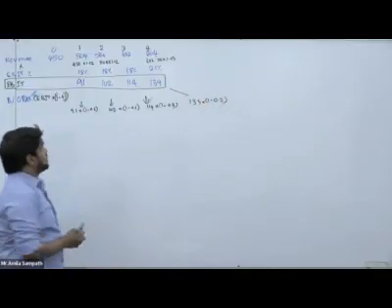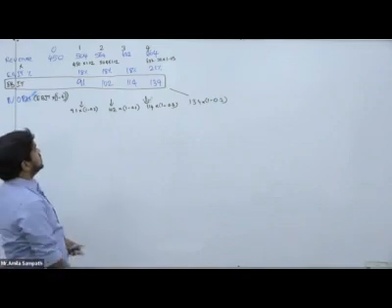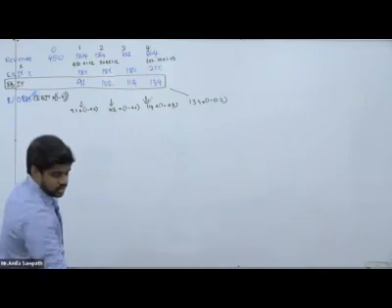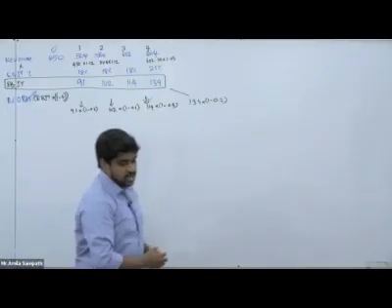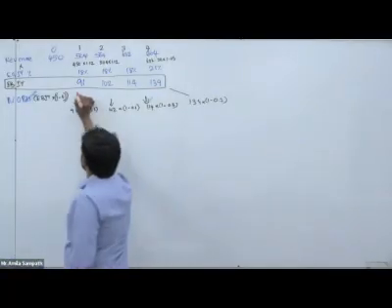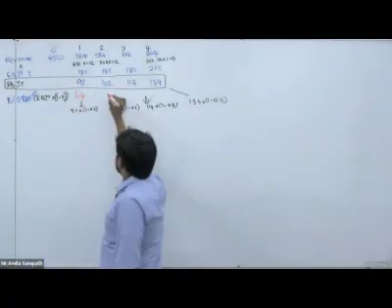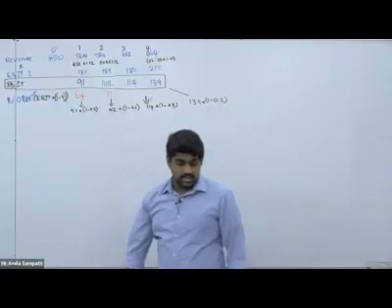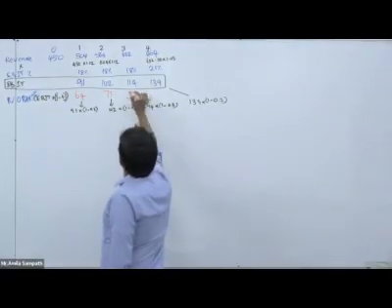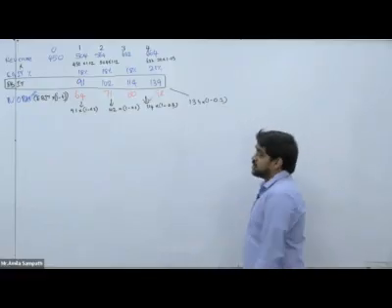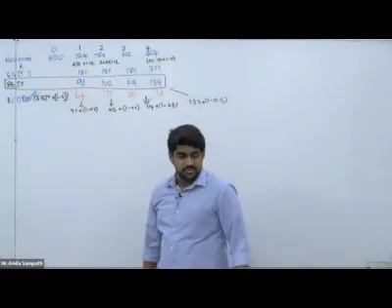Like that we can get NOPAT. Basically we can calculate the NOPAT for the period. For the first year we get 64, for the second year 71, third year 80, and fourth year 98. Like that we can get NOPAT for that period.